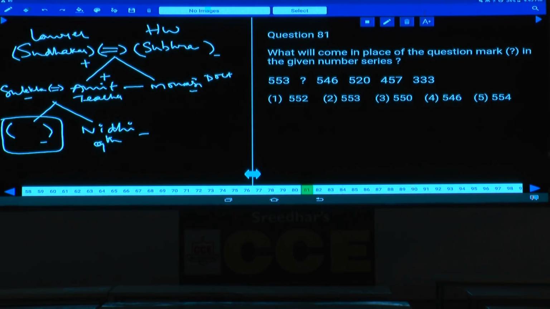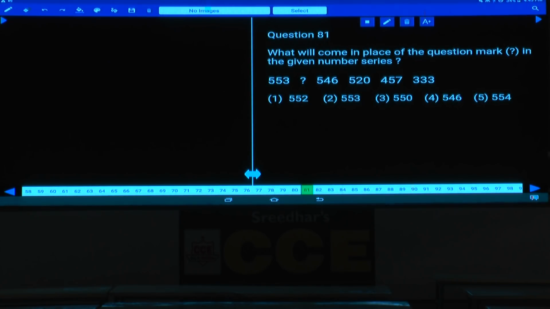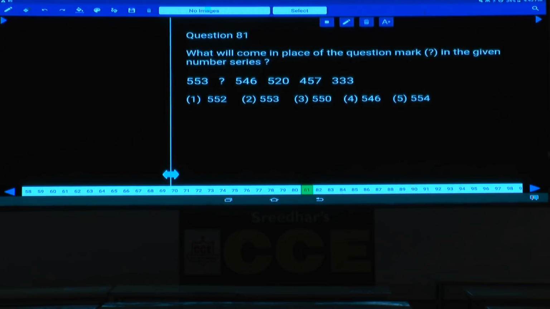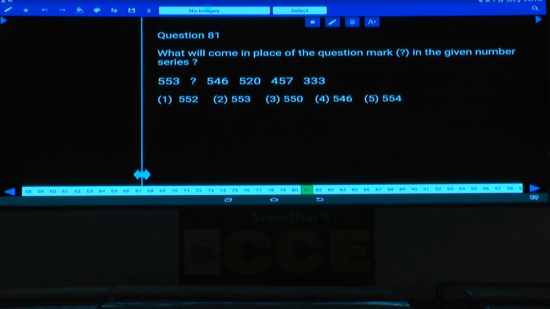Now in this number series, 581, 553, 546, 520 and so on. Now what is the difference between these two? 546 and 520, here the difference is minus 26. 520 and 457, what is the difference here? 457 is 63 plus 520 is how much? 63. And next one 457 and 333, what is the difference here? 333 and 457, here the difference between these two is minus 124, isn't it?